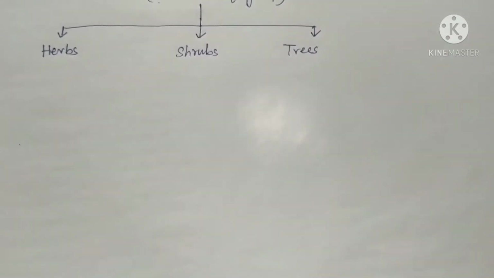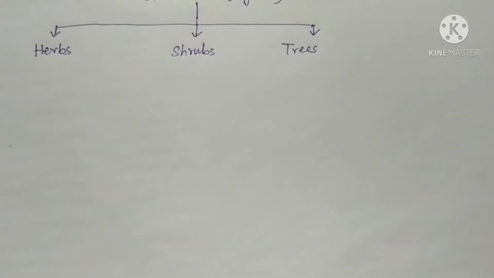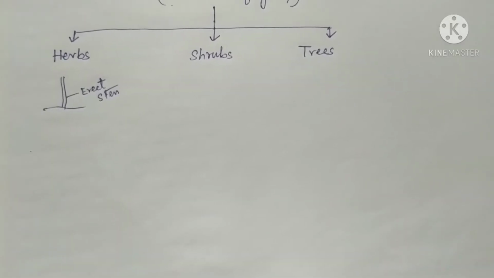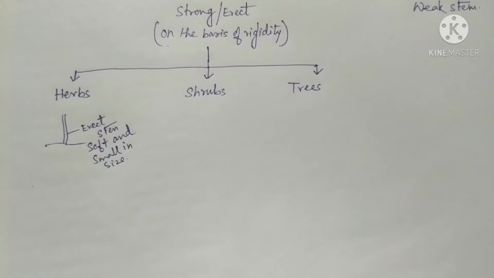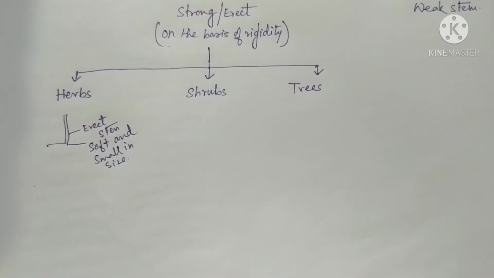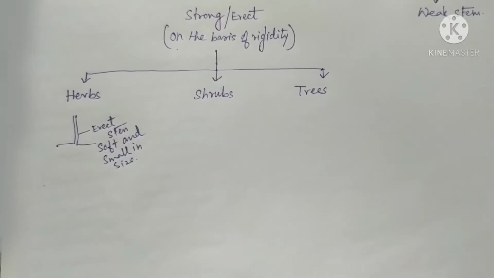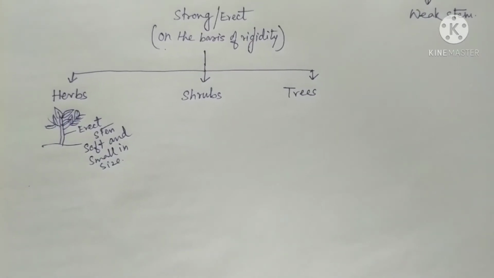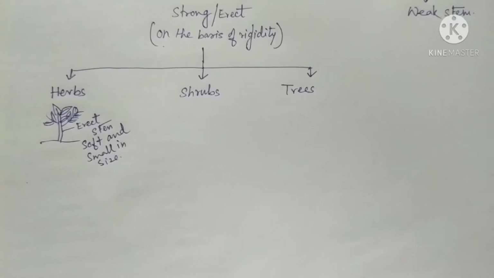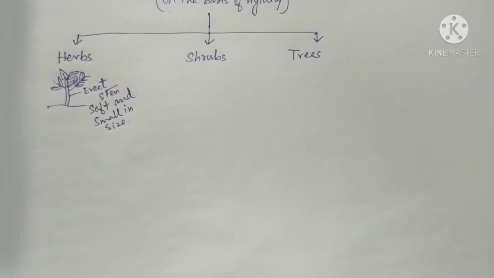Now, when the stems are erect but small in size and very soft, then these type of stems are known as herbs. And herbs are mostly unbranched. In few plants, branchings are present in case of herbs. Now, according to their life duration, herbs are divided into mainly four types.